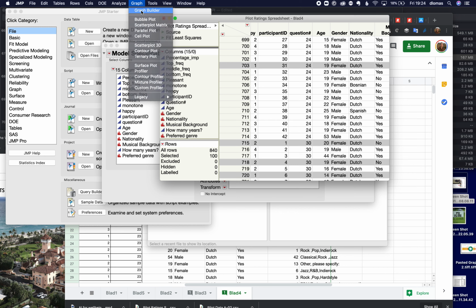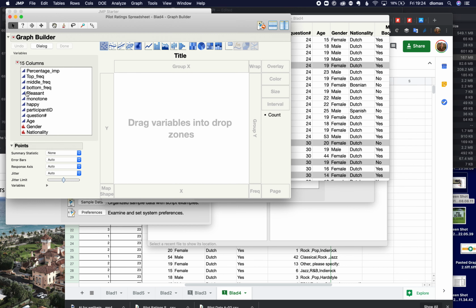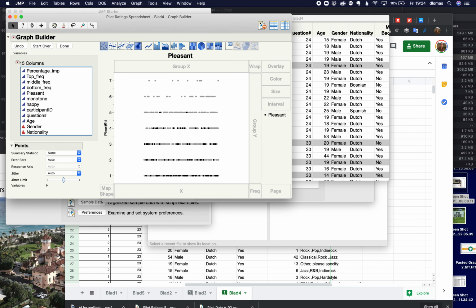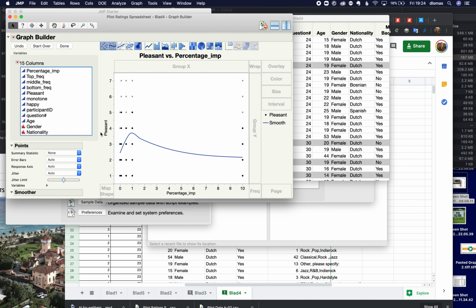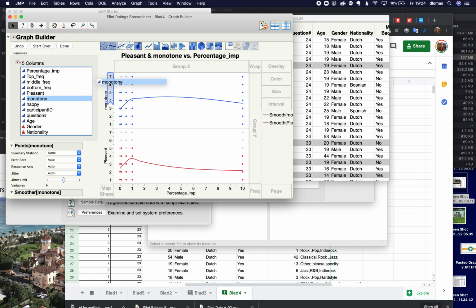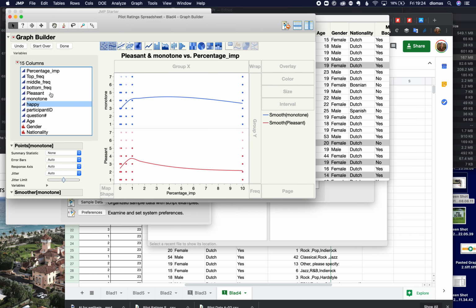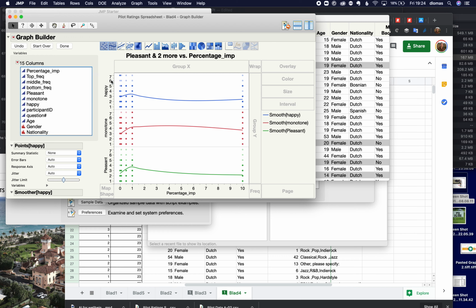Okay, what else do I want to see? Oh, I want to graph this stuff. This is really where I should have started. I wanted to look at those models, but let's start graphing stuff. So the outcome variables that we care about are pleasant, and we're looking at this percentage of imperfection. Other things that we want to see are how monotone things are, how happy things are.